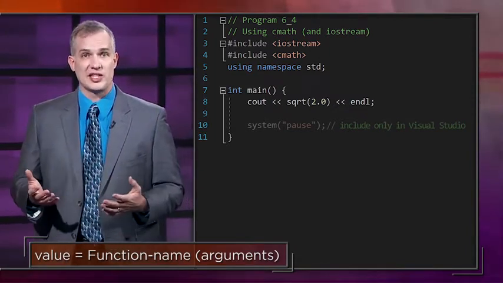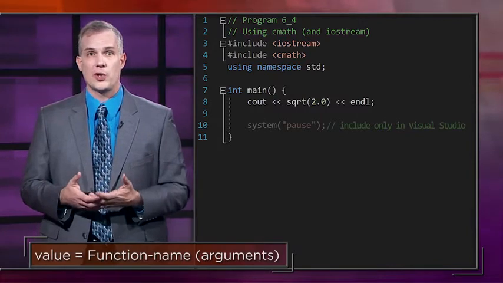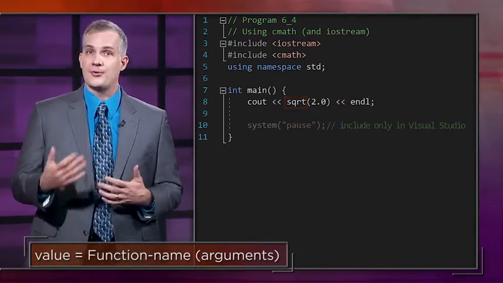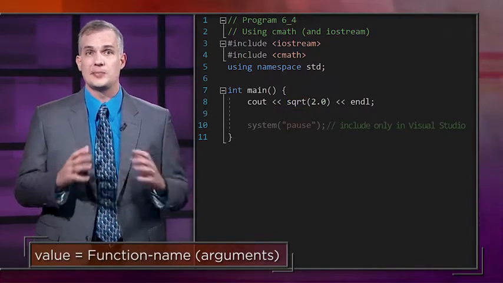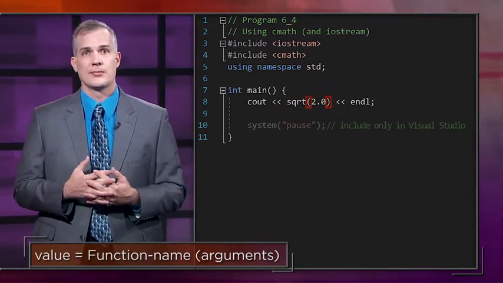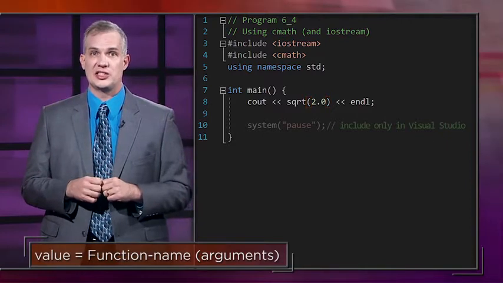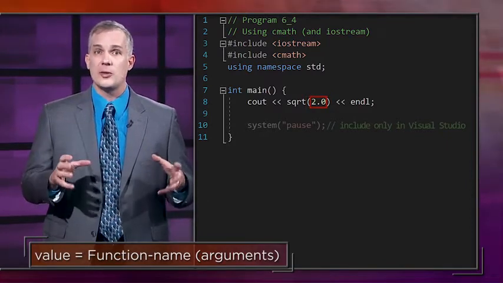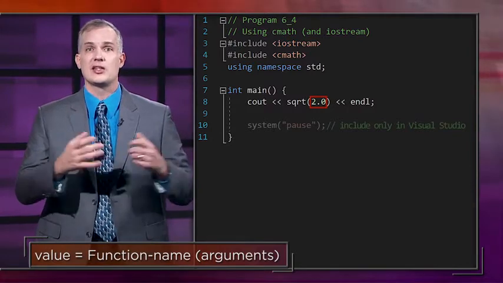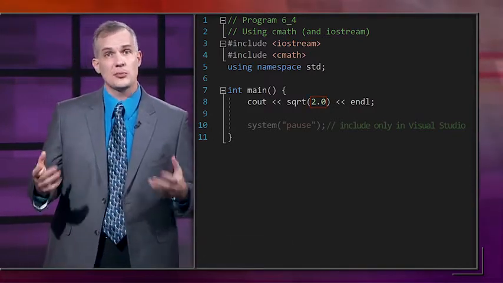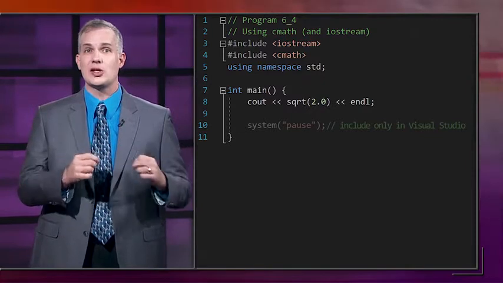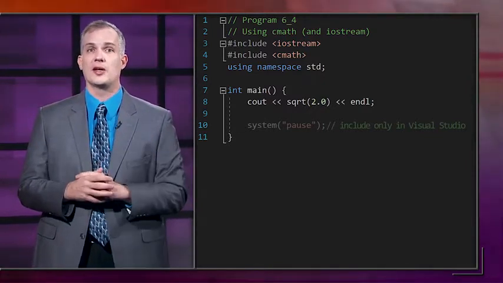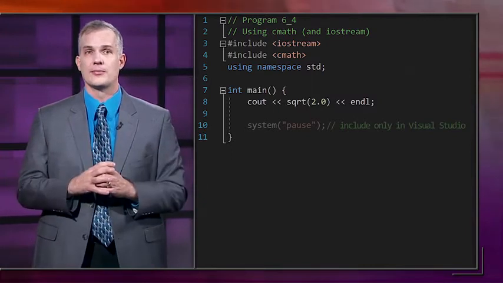In the square root example, we have a function for computing square root, and the name is sqrt. After the function name, there will always be a pair of parentheses. Inside of those parentheses, there will often, but not always, be arguments. The arguments are values that we'll be giving to the function. In the case of computing a square root, we need a single number to take the square root of. So we need to have one argument, the number to take the square root of.